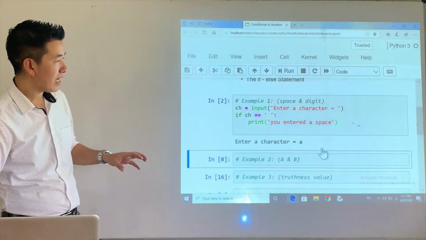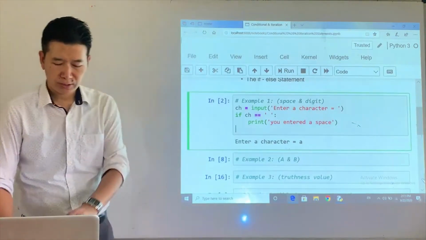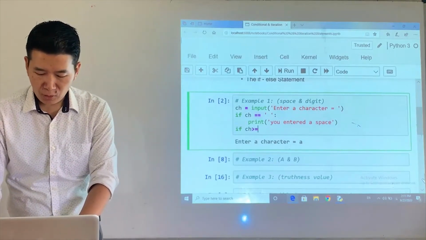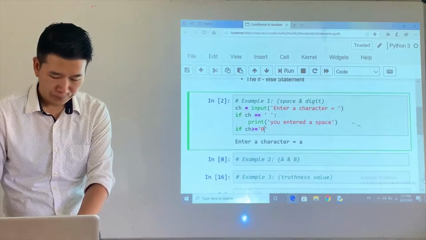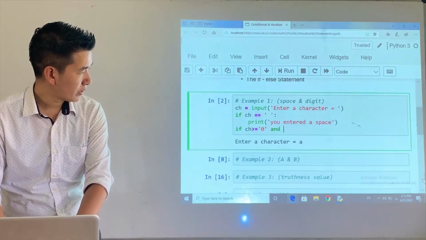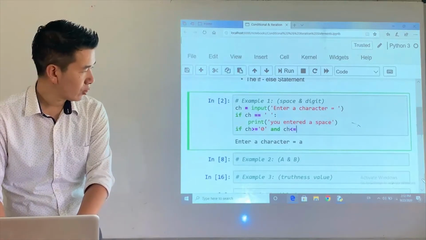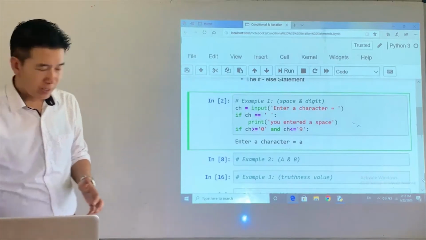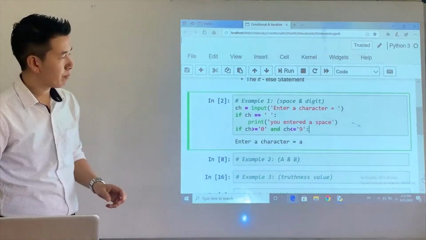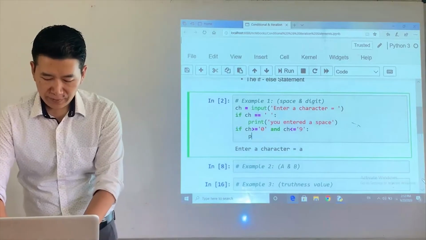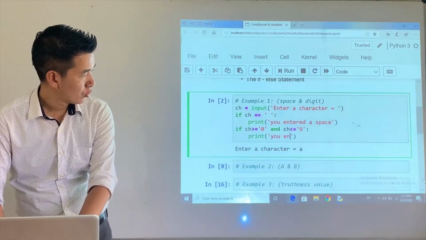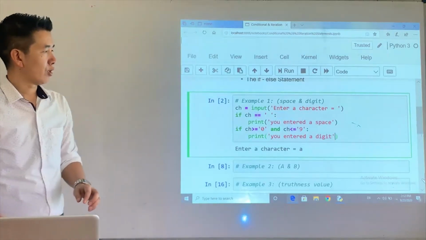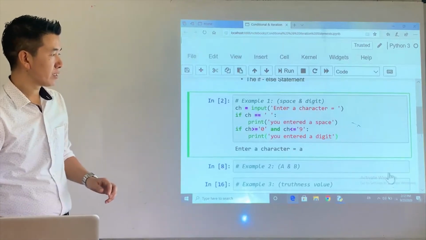Now let's say I'll add some more code. Let's say I have something like this: if ch is greater than or equal to '0' and, using the logical AND operator, ch is less than or equal to '9', alright? And then do not miss out on the colon, and I press enter. If the condition is true, I would like to print a message, you entered a digit.